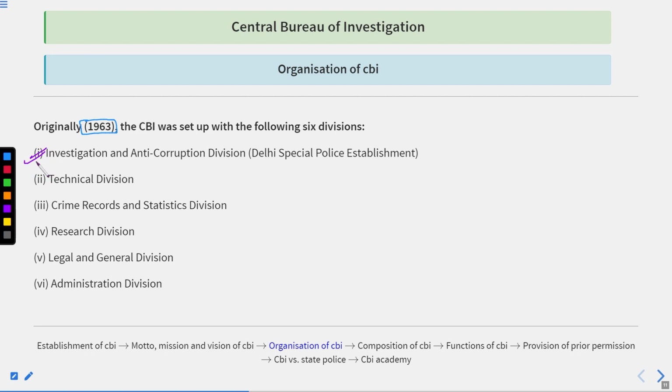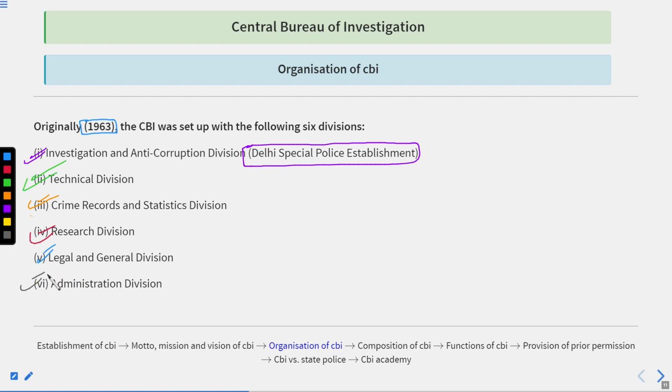investigation and anti-corruption division, which is empowered by the Delhi Special Police Establishment Act, technical division, criminal records and statistics division, research division, legal and general division, and last is the administrative division.